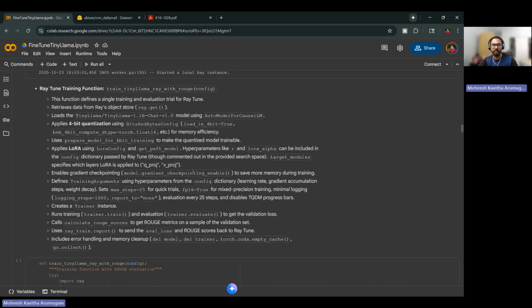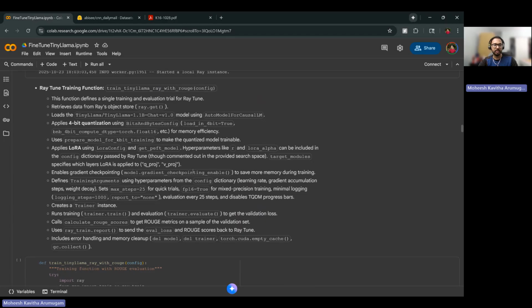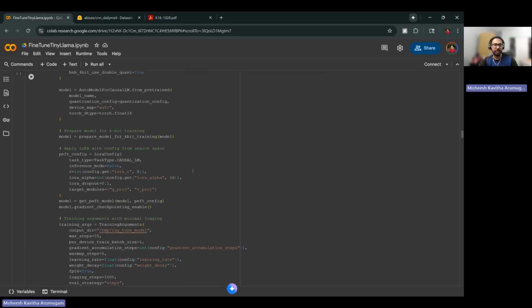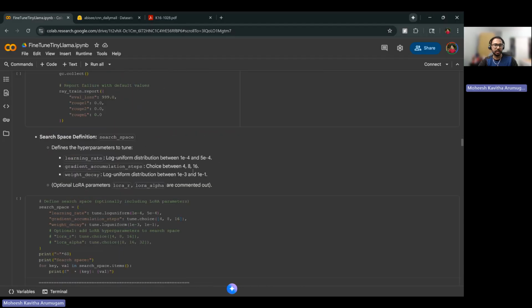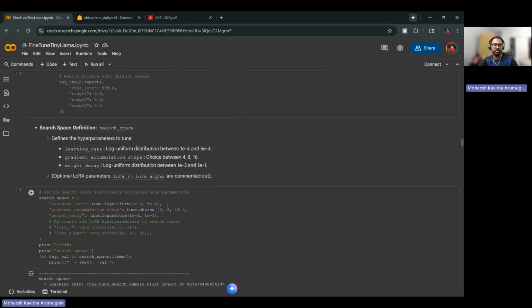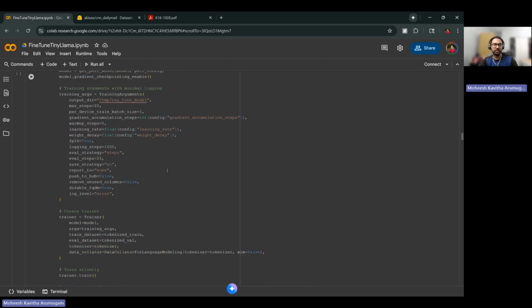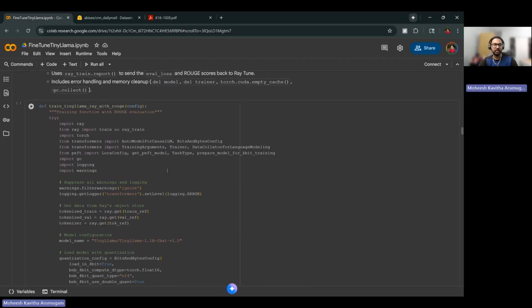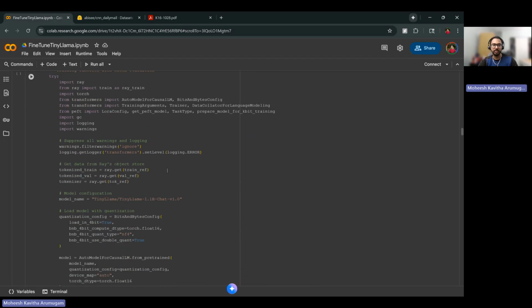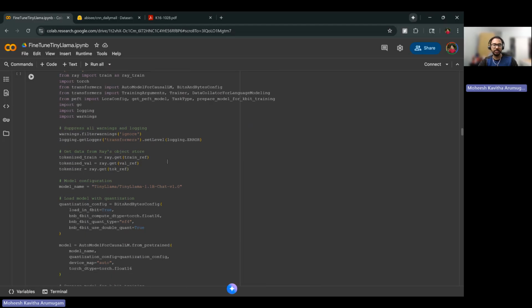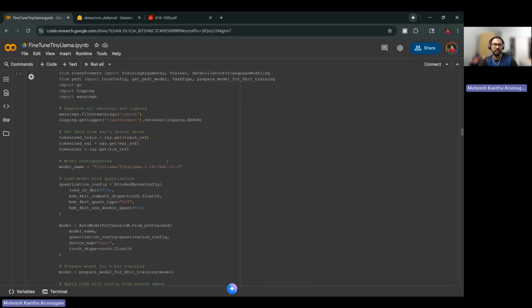After the configuration, I did Ray Tune for hyperparameters. The search space I used for the tuning covers the learning rate, gradient accumulation steps, and weight decay. I have these three, and I passed them to the training function I have here. This training function trains the model based on the search space I mentioned, and that gives the ROUGE score, loss, and the other parameters.